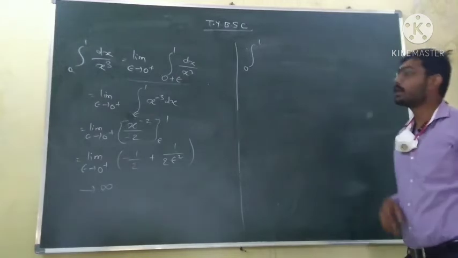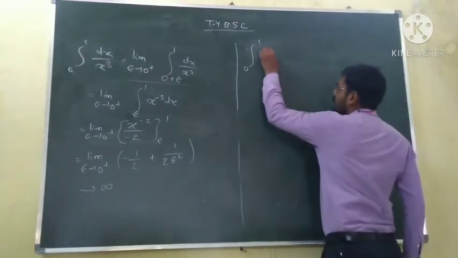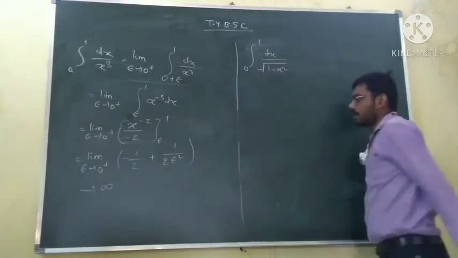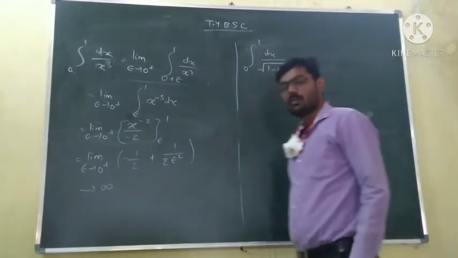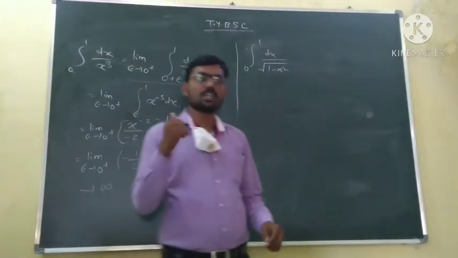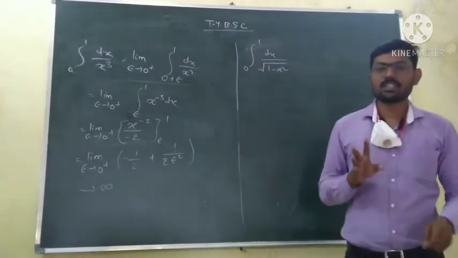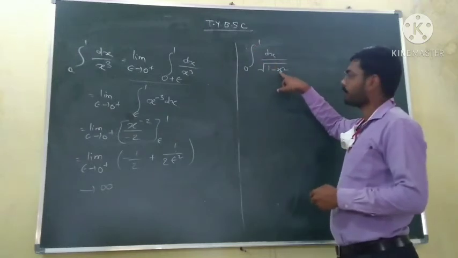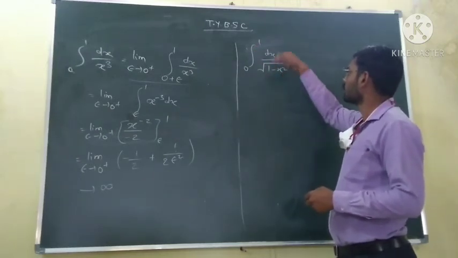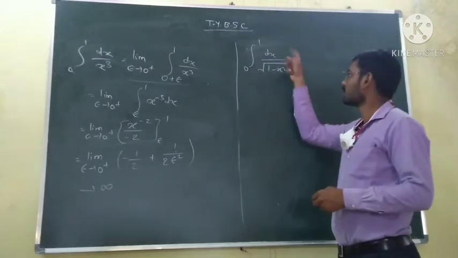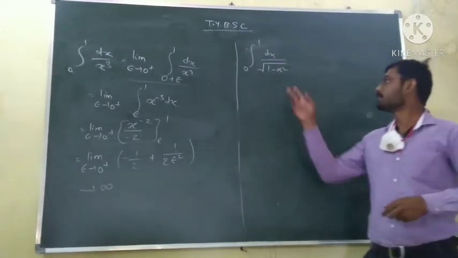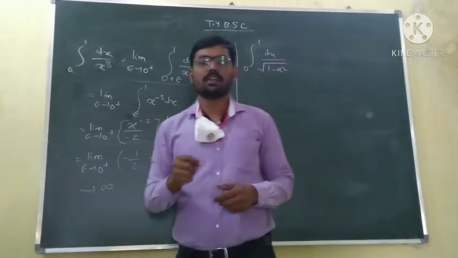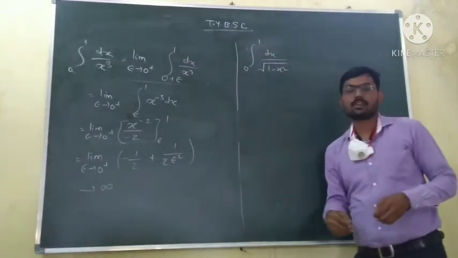So the integration is from 0 to 1, dx upon square root of 1 minus x square. Now what is the singular point here? This is an improper integral of type B, so there must be some singular point. The singular point is x equal to 1, because as x equals 1, x square also equals 1, 1 minus 1 is 0, so the denominator becomes 0 and the function is not defined. This implies the function becomes unbounded at x equal to 1. This is an improper integral of type B, and this point 1 is the singular point.